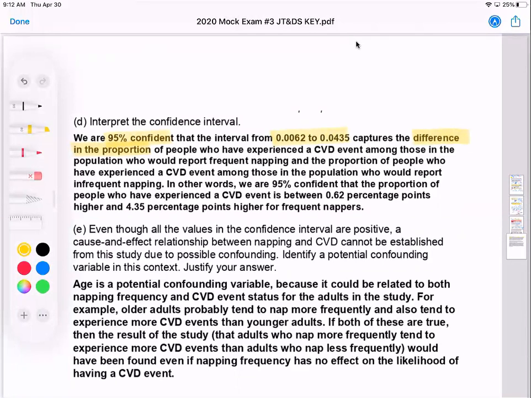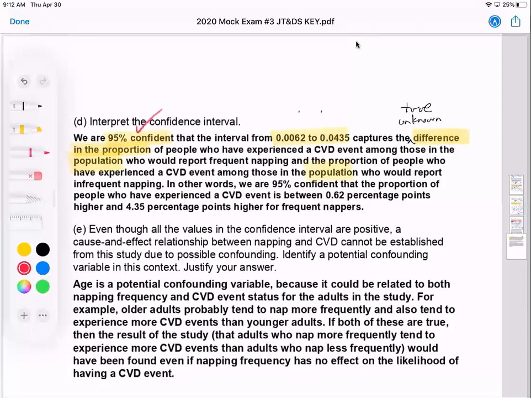Maybe we can even include the unknown difference in proportion, or the true or actual difference in proportion, just to make it clear that we're not talking about the sample. Of people who've experienced the CVD event among those in the population who would report frequent napping, and the proportion who have experienced it in the population who would report infrequent napping.